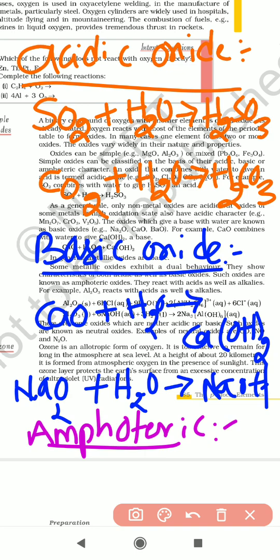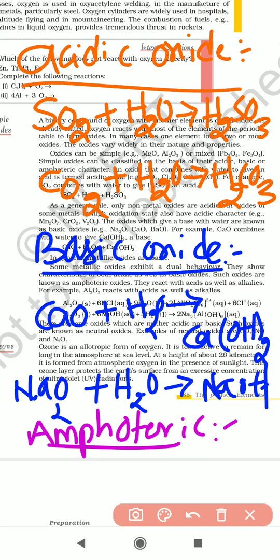So that means an oxide which shows both acidic character and basic nature is called an amphoteric oxide. The best examples are Al2O3, N2O (nitrous oxide), NO, and lead oxide PbO.